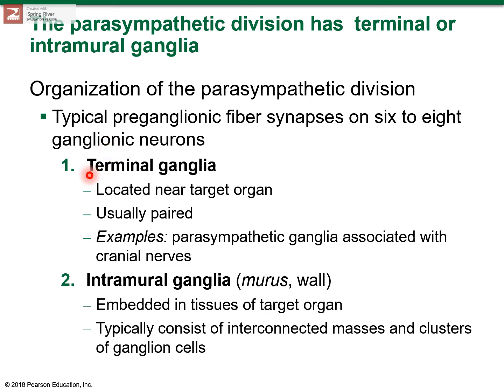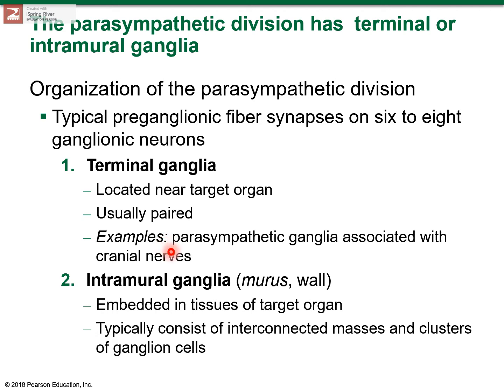And there are two types of ganglia found in the parasympathetic division. The first one is the terminal ganglia. The terminal ganglia is located very close to the target organ, and it is usually paired because they are located far away from the origin of the terminal ends, and that's why they are paired. So we have, for example, 4 pairs of cranial parasympathetic ganglia that innervate the structures in the head.